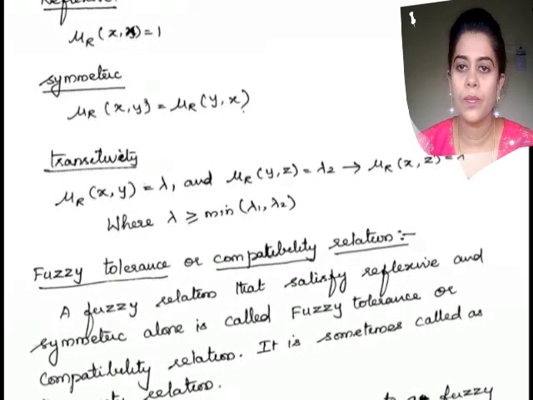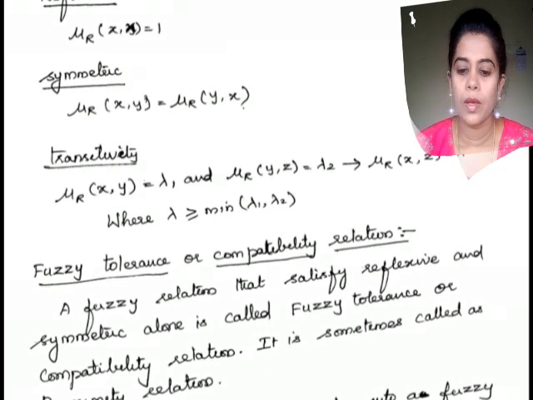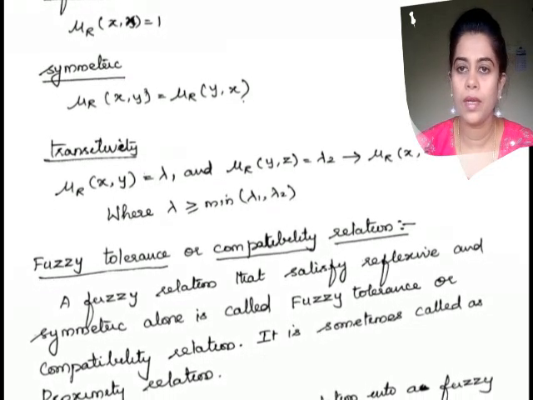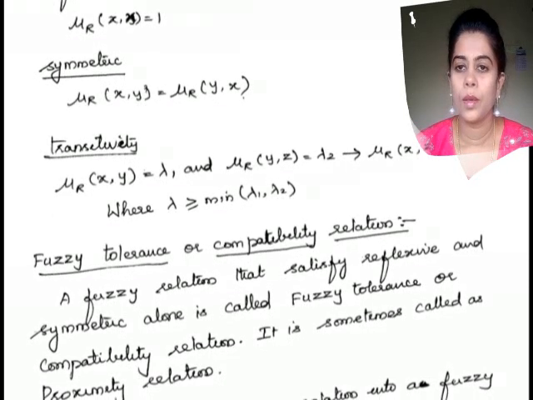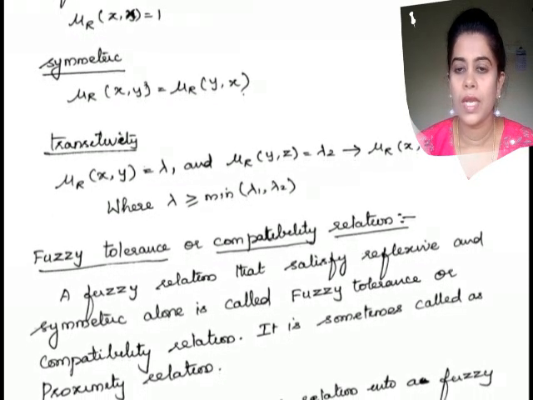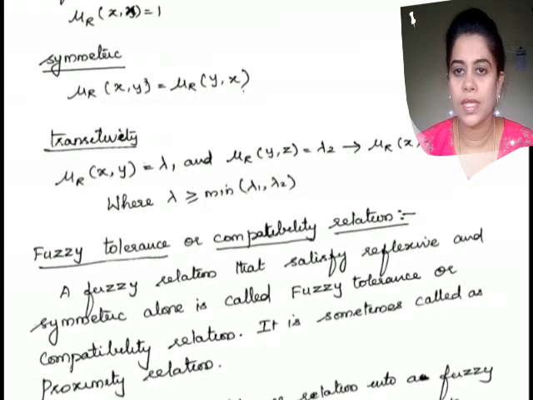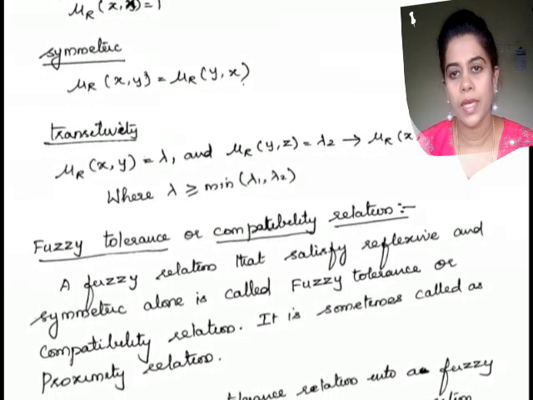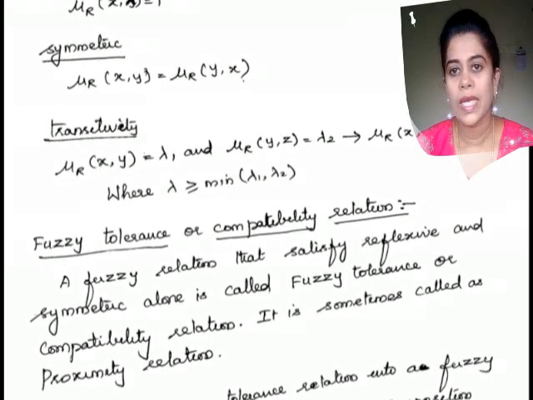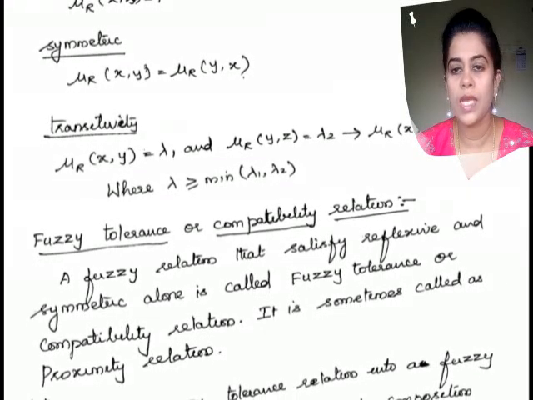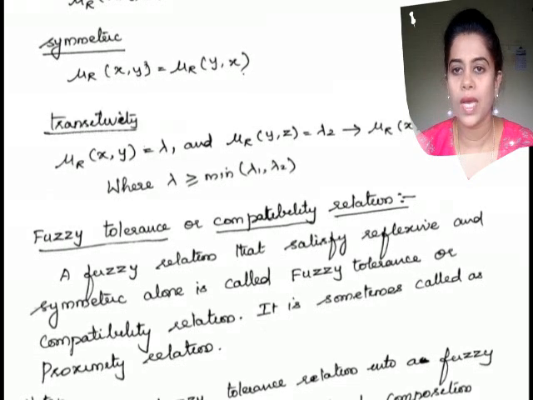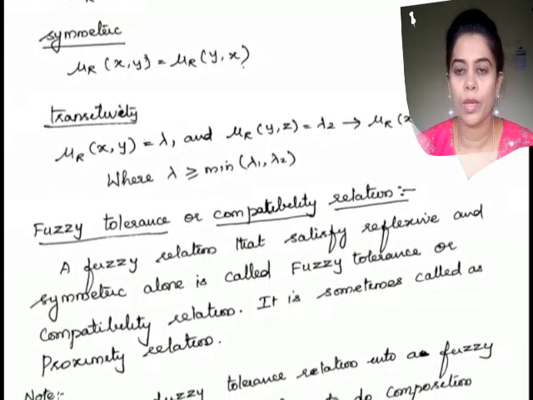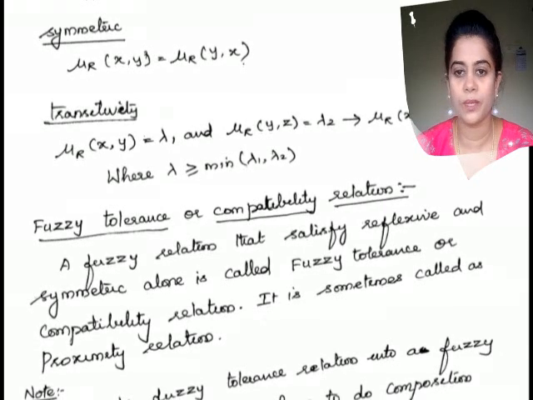And the next one is transitivity. Mu r of x comma y is equal to some value lambda 1 and mu r of y comma z is equal to some other value lambda 2. Then mu r of x comma z is equal to lambda, where this lambda is greater than or equal to the minimum of lambda 1 and lambda 2. This is the definition.